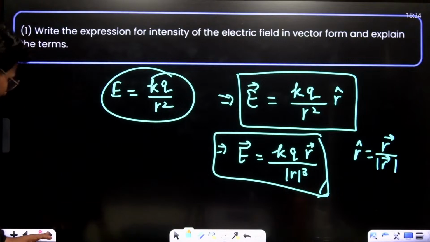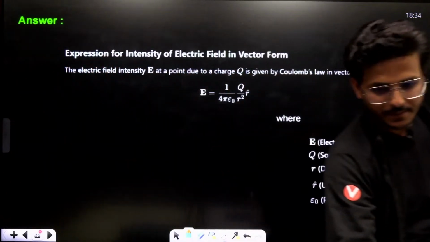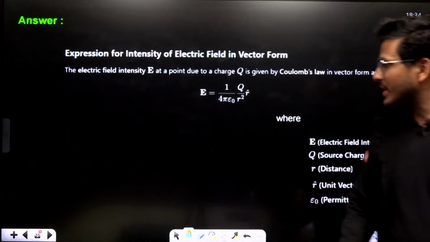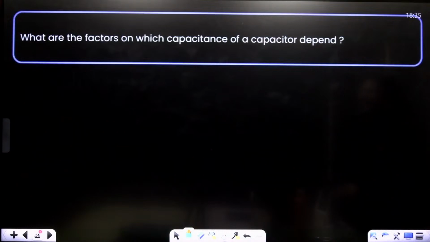Okay. Now, moving to next. Factors on which the capacitance of a capacitor depends. Just try to solve it.